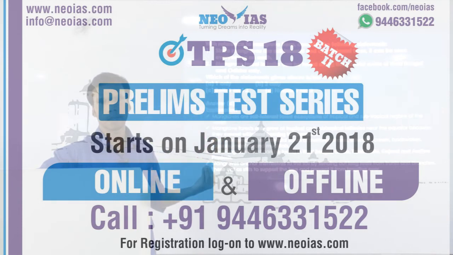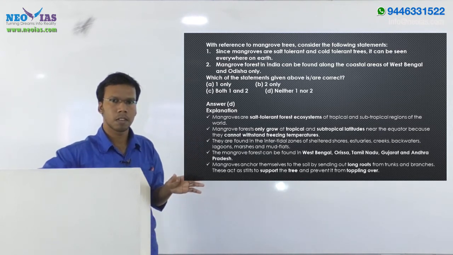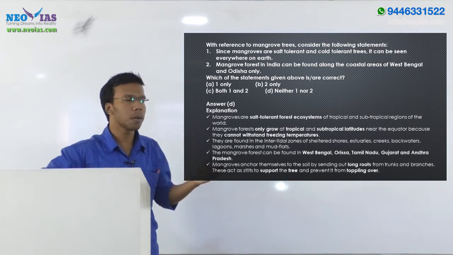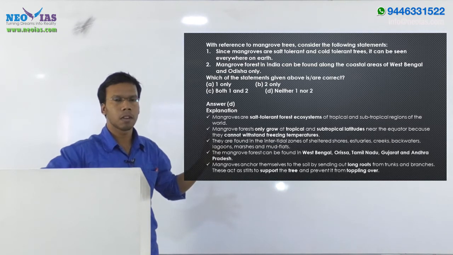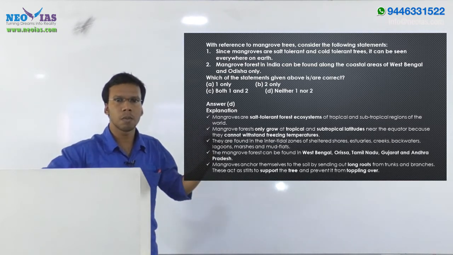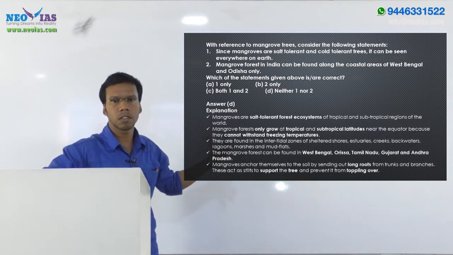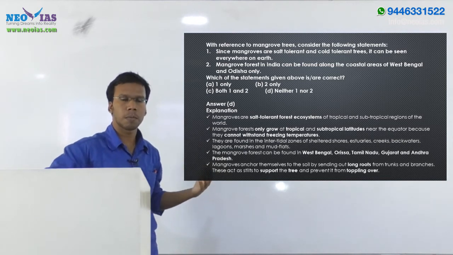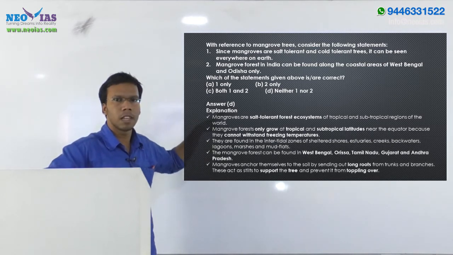Since these two kinds of root systems are there, mangroves protect the coastal region from soil erosion, and also protect the coastline from wave action. When the wave acts, its energy is dissipated or reduced by the mangrove forest because of its long extensive roots. They also provide rich diversity, giving shelter to a wide variety of birds, animals and fishes. That is why mangrove forests are important.